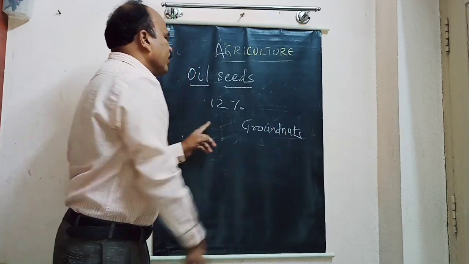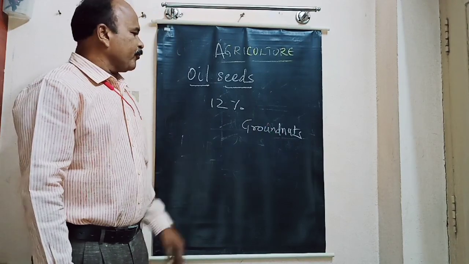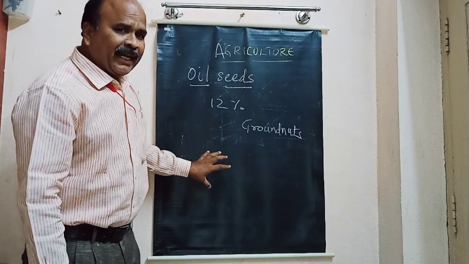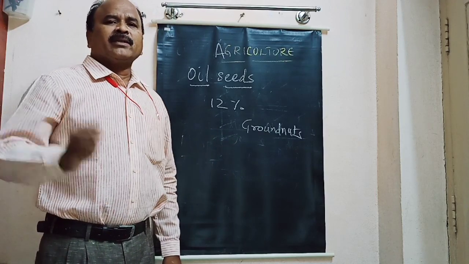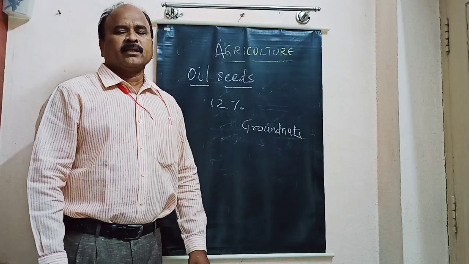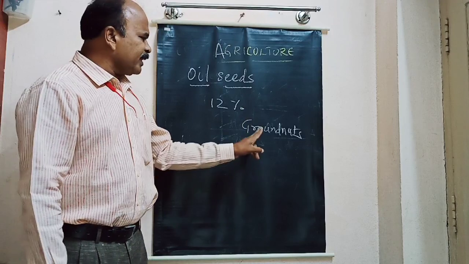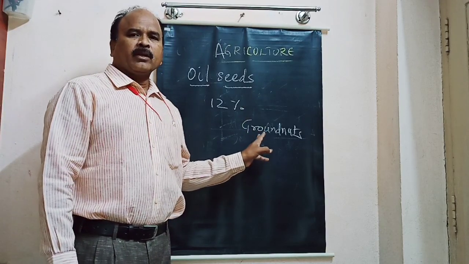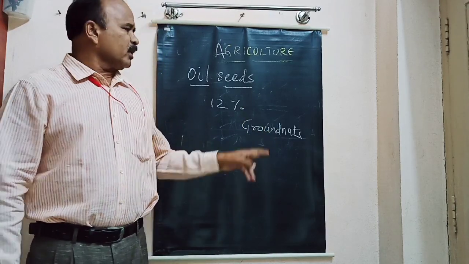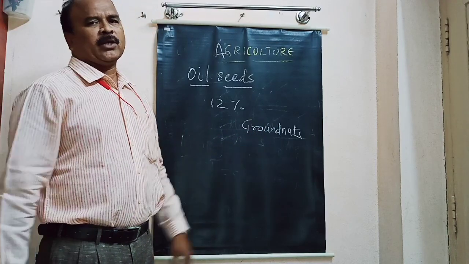In India, groundnut covers almost half of the production of oil seeds, nearly 50%. Gujarat is the largest producer of groundnut, followed by Rajasthan and Tamil Nadu.